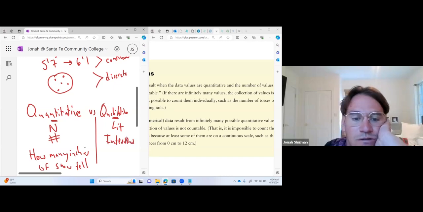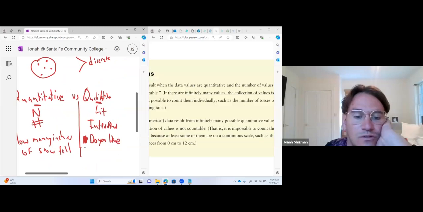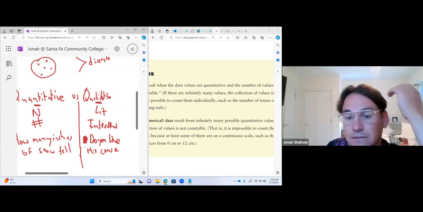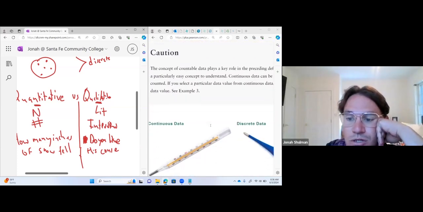You could think about it as, how do you like this course? Oops, I don't know how that circle got there. This course, and the answers could just be yes or no, or a little bit or a lot. But that's the difference between qualitative and quantitative. Let's see what else we got. Cautious.